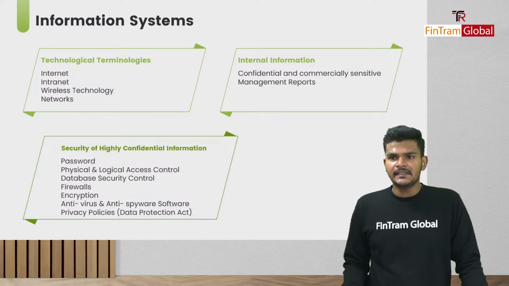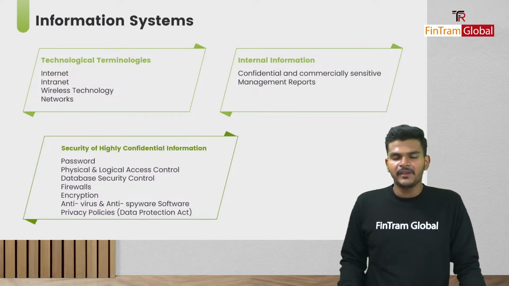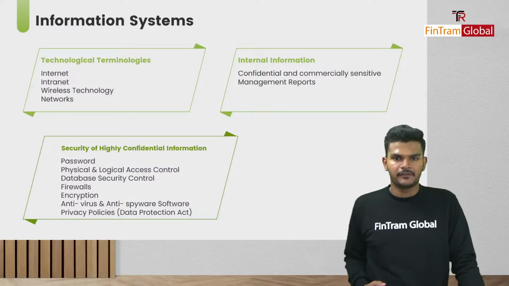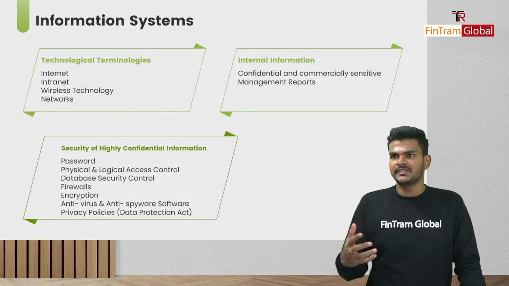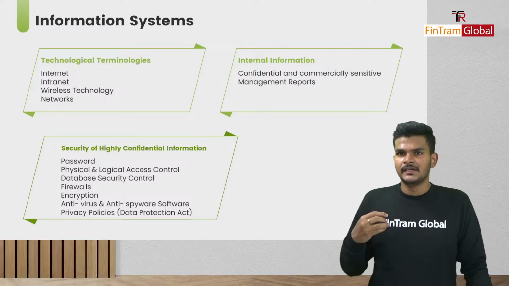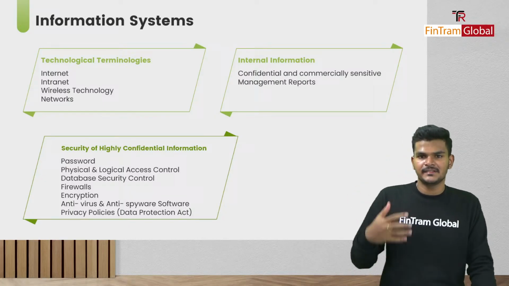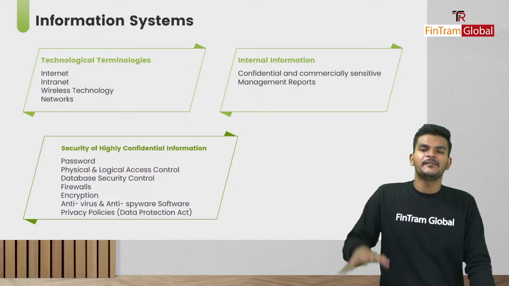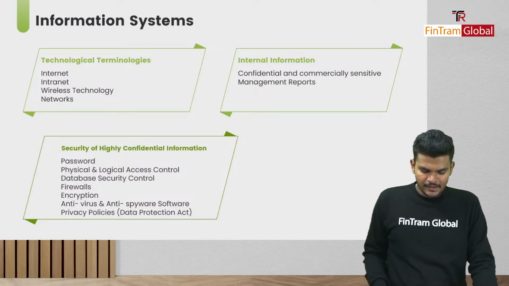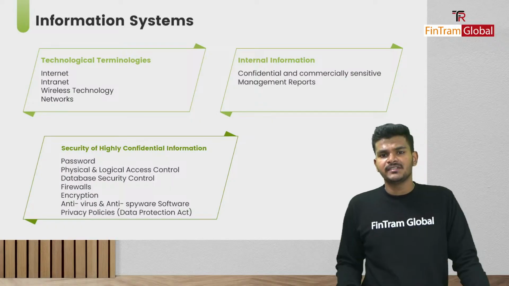Firewalls are basically the protective layer that we have while surfing through the internet, right? In order to ensure that we're not browsing through unauthorized software that may contain viruses and other malware, we have firewalls to safely browse through the internet. Simple as that. And then there is encryption as well. What is encryption all about?